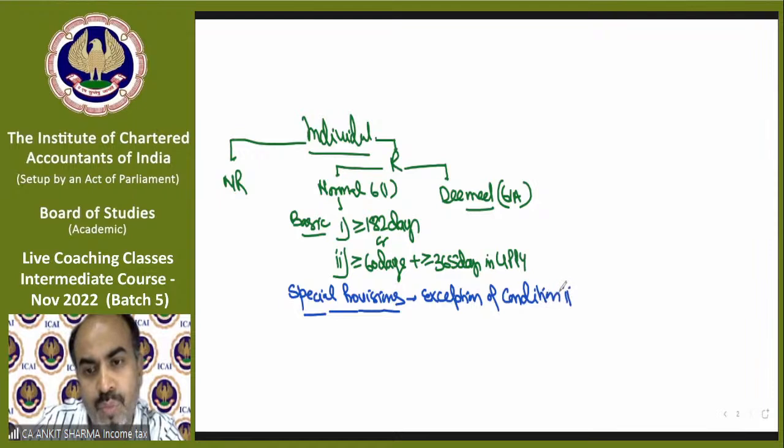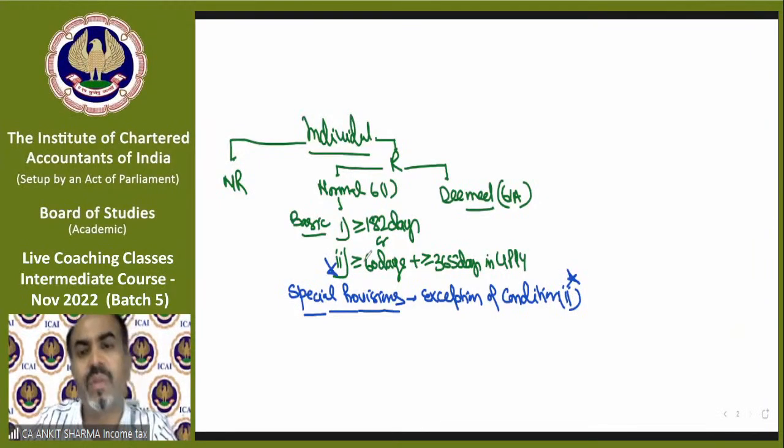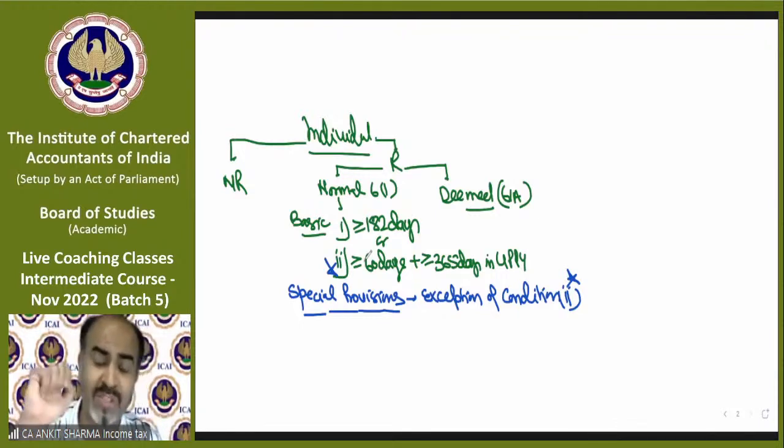There are some situations, some cases, some circumstances in which condition 2 will not be checked, or we can say will not be applicable.